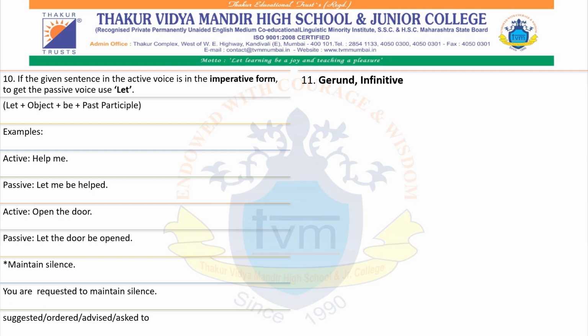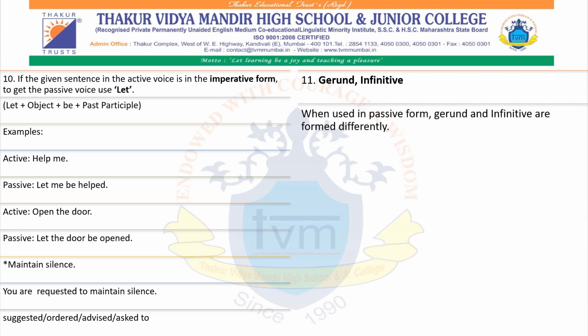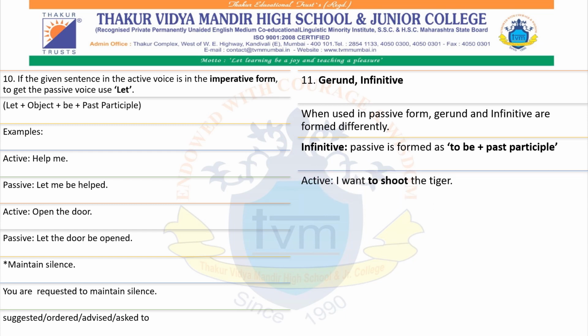Now, gerund, that is the ing verb, and infinitive, that is the to verb, are formed differently when used in passive form. Infinitive passive is formed as to be and then the past participle. Example: I want to shoot the tiger, which is very wrong and not advisable, but it is an example sentence.